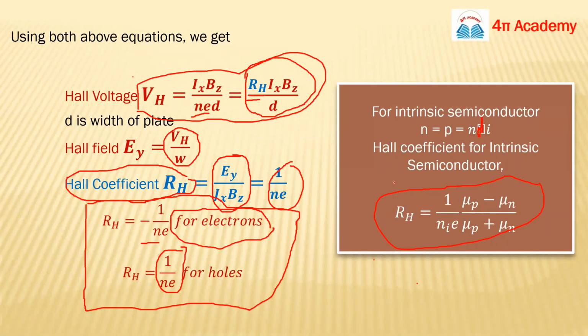But if you are talking about the Hall effect in semiconductors, the more precise formula for the Hall coefficient is 1 upon nie times (mu p minus mu n) upon (mu p plus mu n). So mu p and mu n are the mobility of the hole and the mobility of the electron.